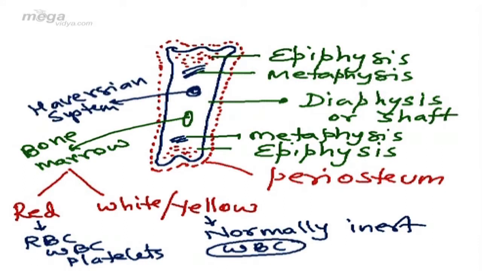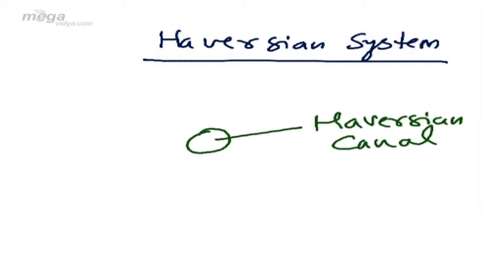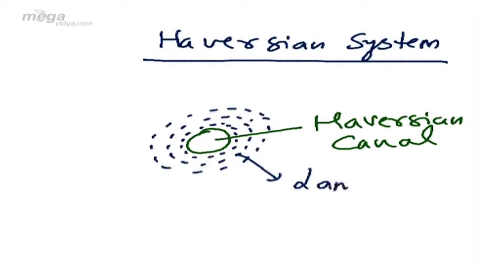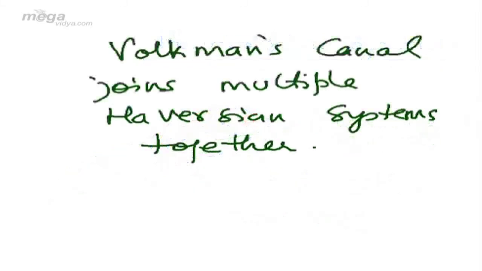The long bones of the mammals, remember, the long bones of the mammals contain Haversian system. If we see an enlarged view of Haversian system, it contains a central canal which is known as Haversian canal, surrounded by concentric rings known as lamellae. In between the lamellae are present some empty spaces which are known as lacunae. These lacunae contain bone forming cells which are known as osteoblast. The Volkmann's canal joins multiple Haversian systems together. This is a very frequently asked question.